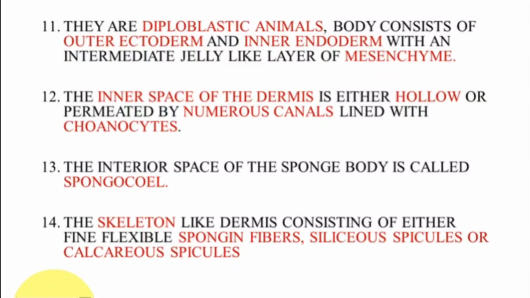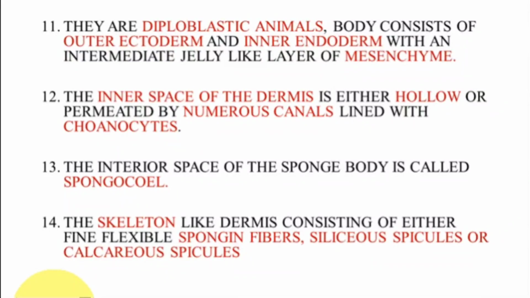Yeah, the inside of the body has a spongocoel, a big canal, a big reservoir-like place where the water is gathered, right?